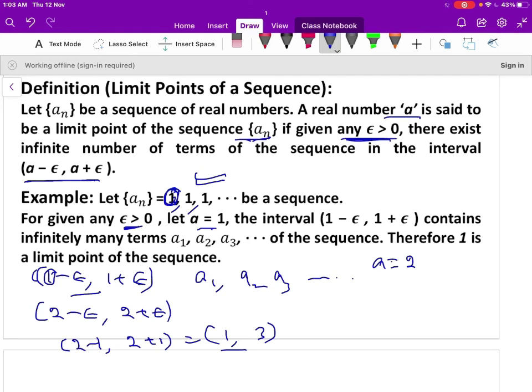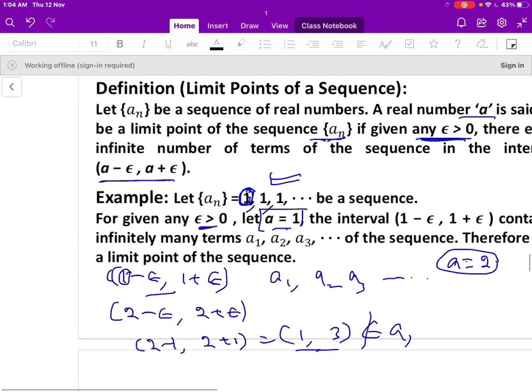It is an open interval, so the first term a1 does not belong to the interval. Even the second term does not belong to the interval 1 comma 3. For any epsilon, if I take a3 similarly, therefore 2 is not a limit point of the sequence. So the only limit point of the sequence is 1.